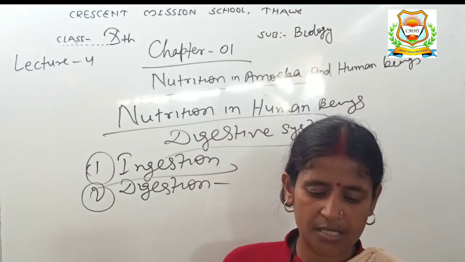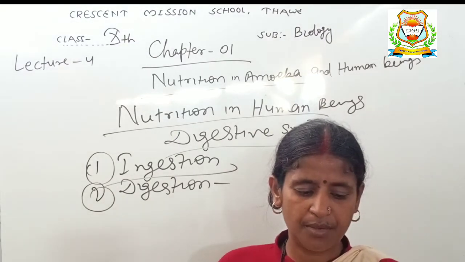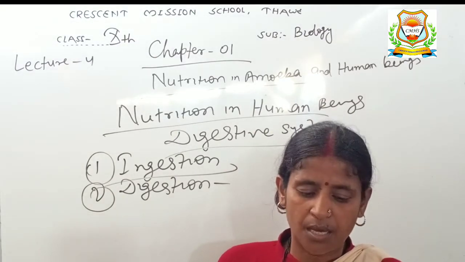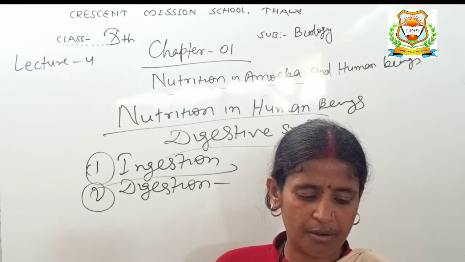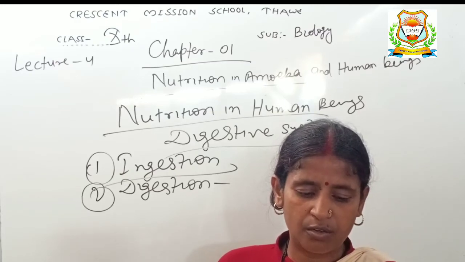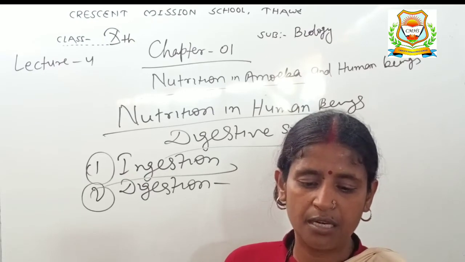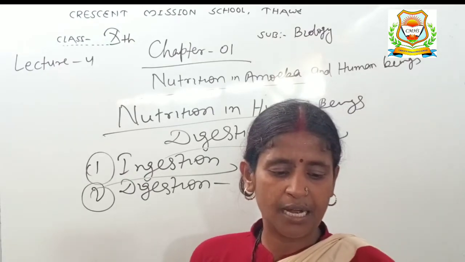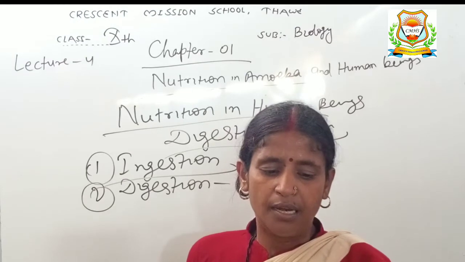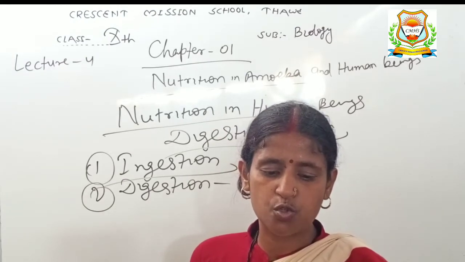Another function of hydrochloric acid is that it kills any bacteria which may enter the stomach with food. The mucus helps to protect the stomach wall from its own secretion, hydrochloric acid. If mucus is not secreted, hydrochloric acid will cause the erosion of the inner lining of the stomach, leading to the formation of ulcer in the stomach.